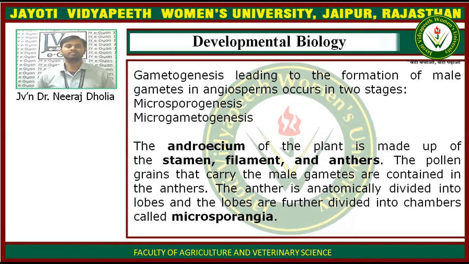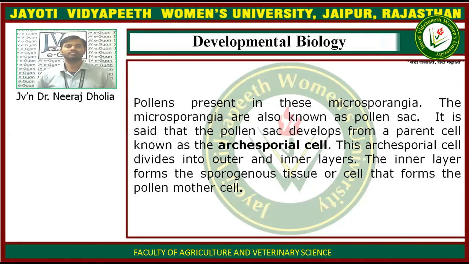The anther is anatomically divided into lobes, and the lobes are further divided into chambers. The chambers are known as the microsporangia, where the pollens are present.